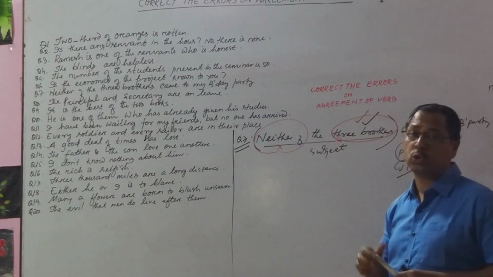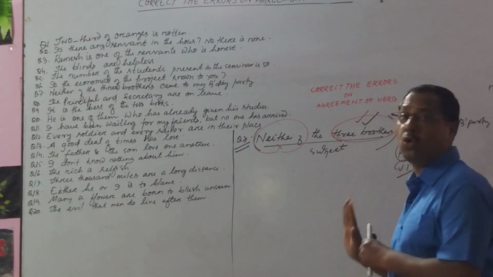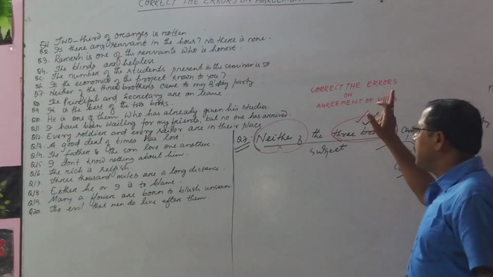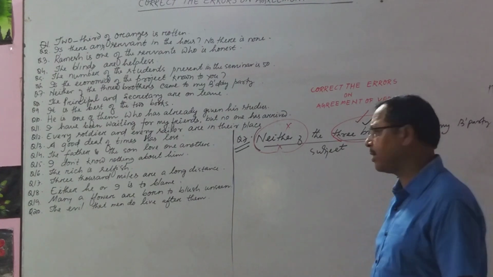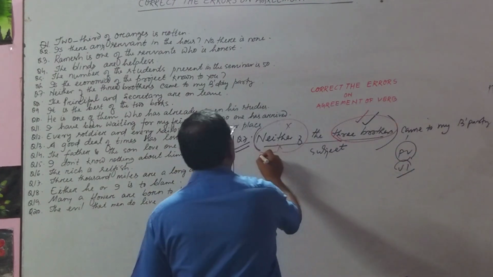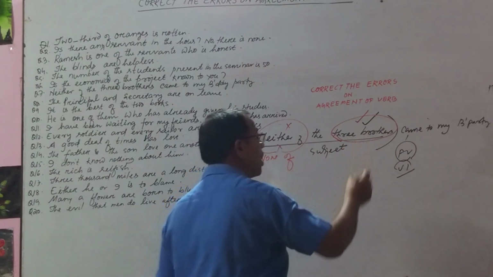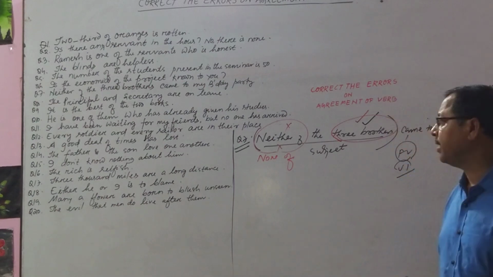So can we make it two? No, you cannot make it two. You don't have any right. But you can change this one. So when more than two, you can write, none of the three brothers came to my birthday party.